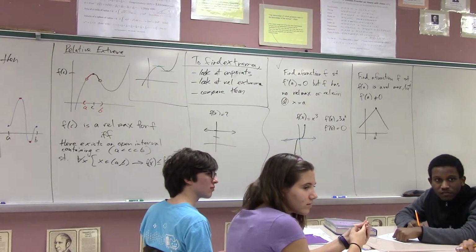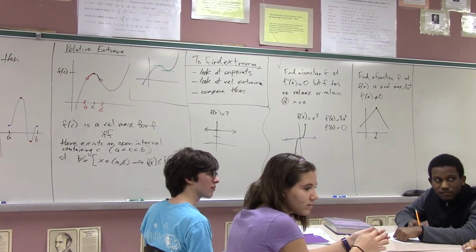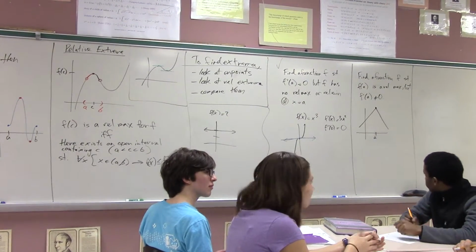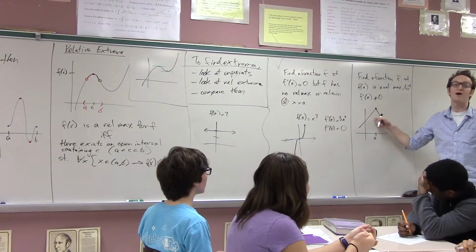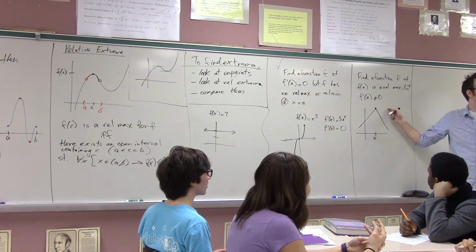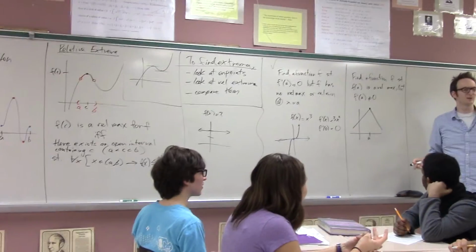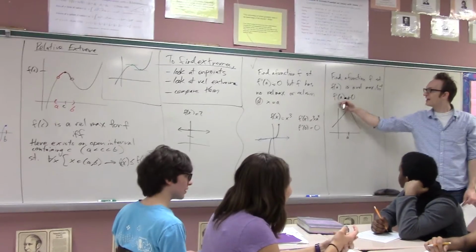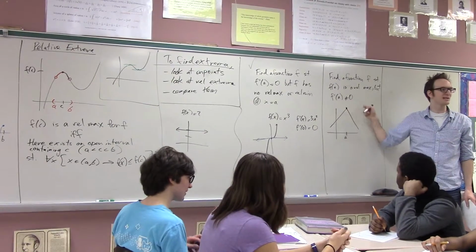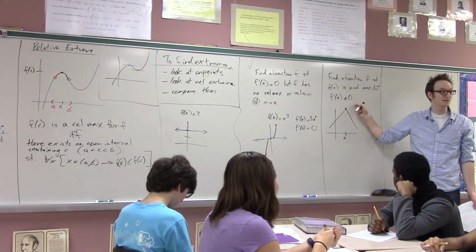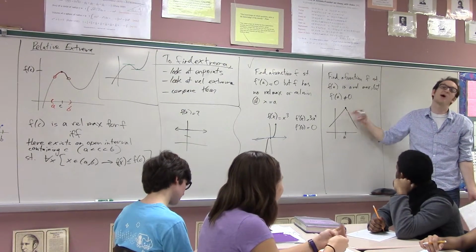To make it non-differentiable. Yeah, this function is just not differentiable here at all. So it's a little bit cheating, because I said find a function where the derivative is not 0. Well, here the derivative is not 0 because the derivative just doesn't exist at all.